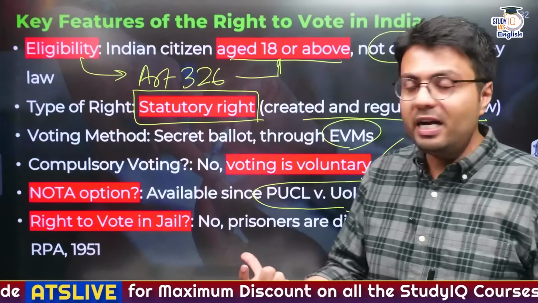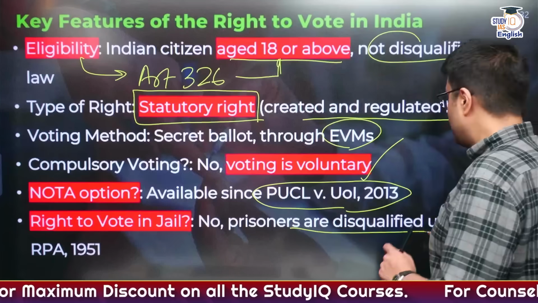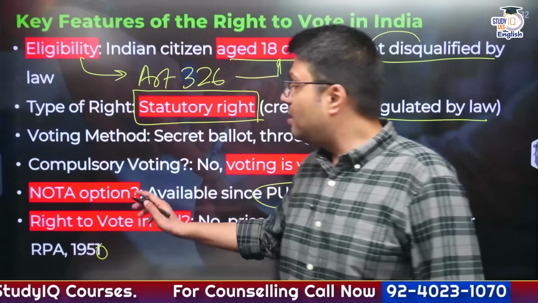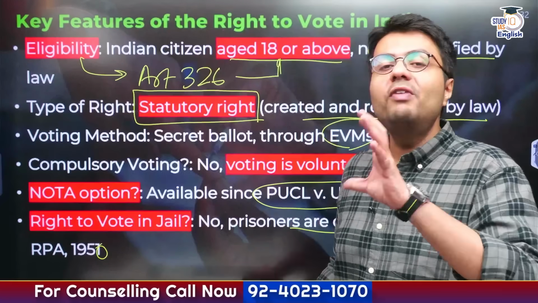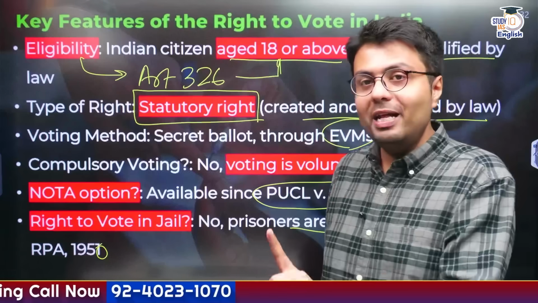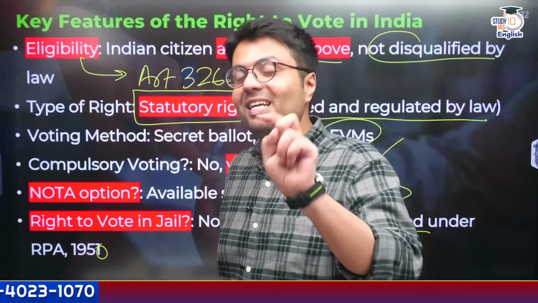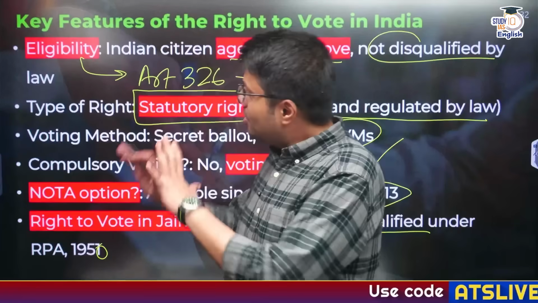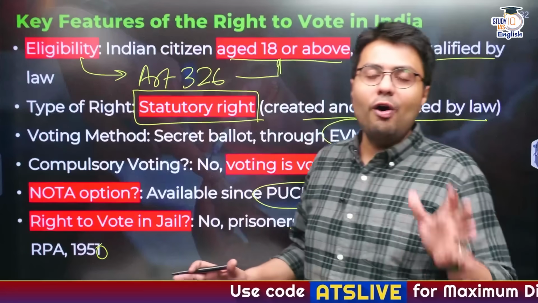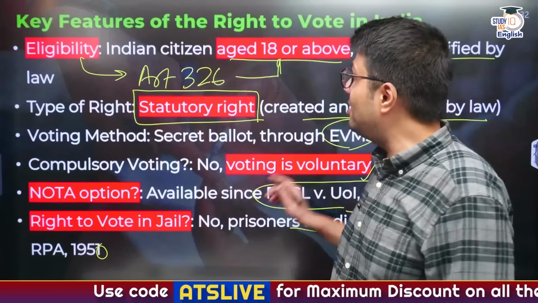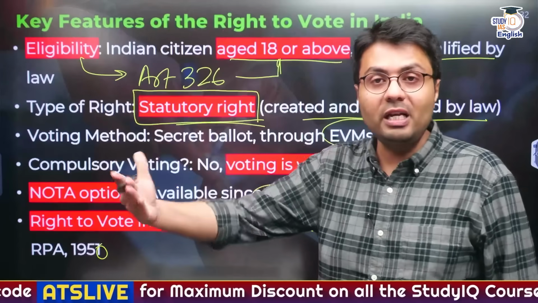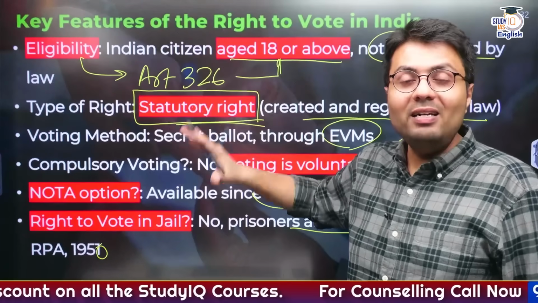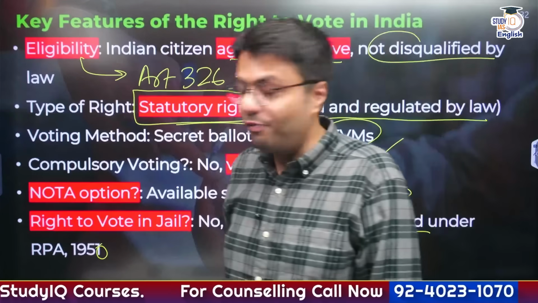Similarly, do you think you can live in a jail or you can be locked up in a jail and still give votes in India? The answer is no, because prisoners are disqualified under Representation of People Act 1950. Therefore, right to vote isn't available to people who are locked up in jails. Please remember, you can contest elections from the jail, but you can't give vote while remaining in the jail, right? So this is the entire summary of right to vote in India. Once again, this is a statutory right. Why statutory? Because it is regulated by a law passed by Indian Parliament, that is Representation of People Act 1950.